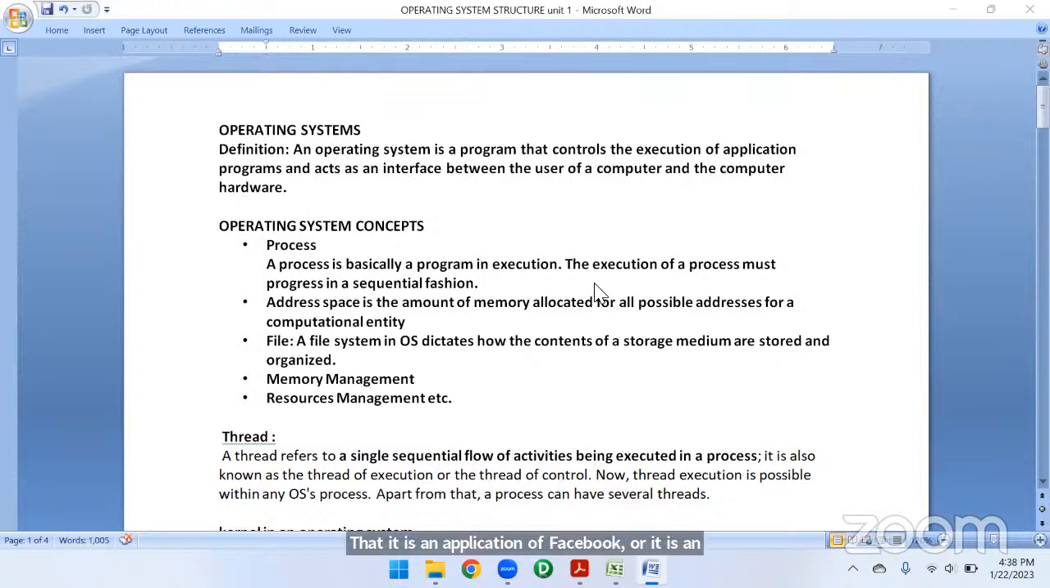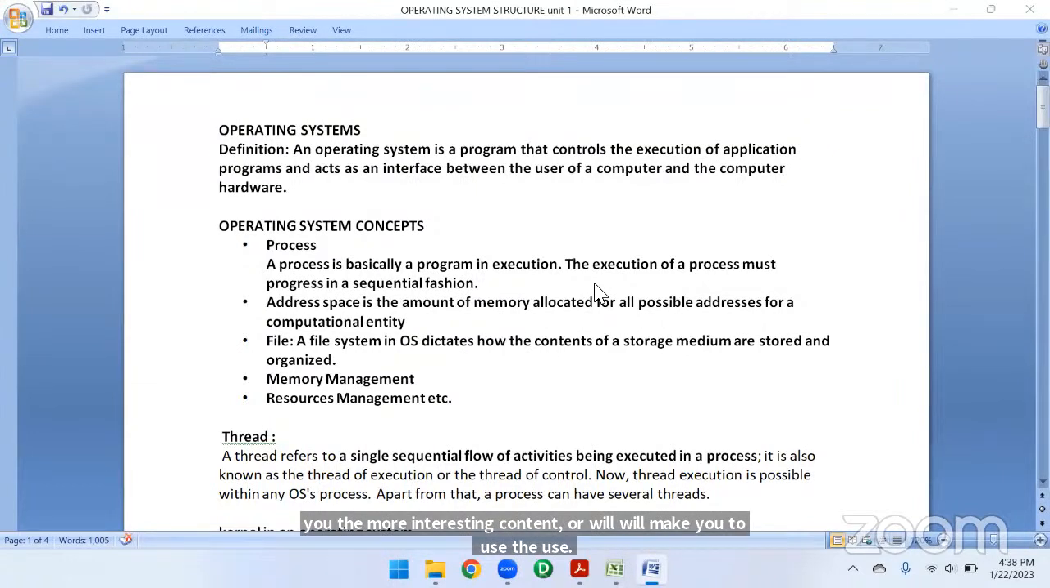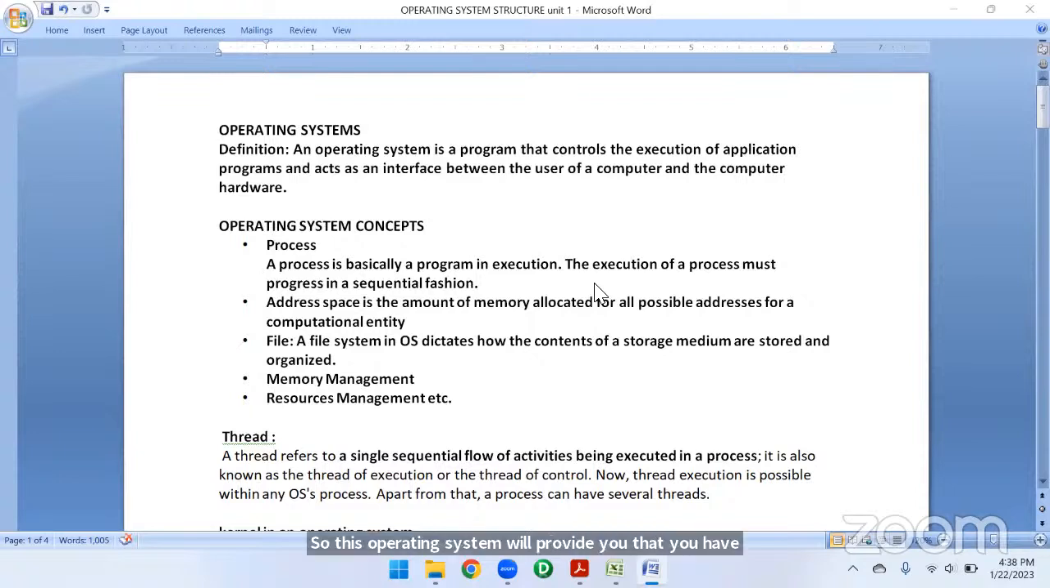So the graphical user interface makes the device more interesting and helps you use it more easily. The operating system provides that graphical user interface, which makes you use the device efficiently and easily.